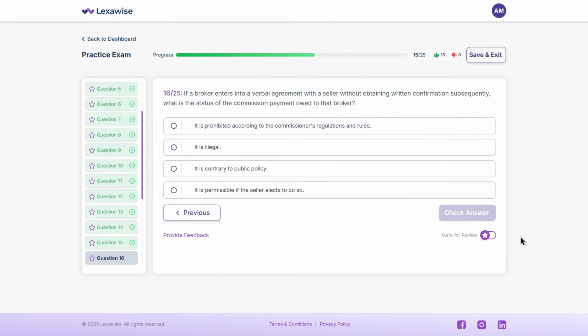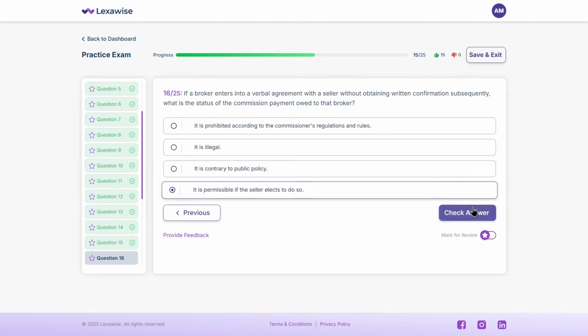If a broker enters into a verbal agreement with a seller without obtaining written confirmation subsequently, what is the status of the commission payment owed to that broker? A. It is prohibited according to the Commissioner's regulations and rules. B. It is illegal. C. It is contrary to public policy. D. It is permissible if the seller elects to do so. Take a moment to think.